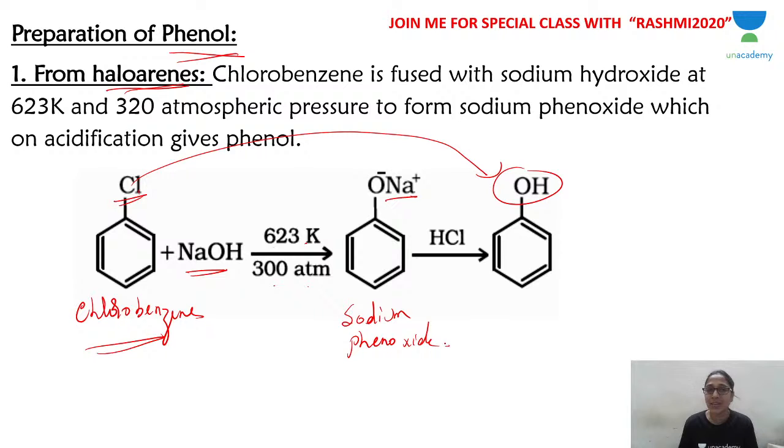Once the sodium phenoxide is obtained, just acidification is enough. Add aqueous hydrochloric acid, where sodium phenoxide, ONa, will be converted into OH. You will get phenol as the product. So first fusing chlorobenzene with sodium hydroxide at 623 Kelvin and 300 atmospheric pressure, we get sodium phenoxide, which on acidification will give you phenol. This is the first method of preparation of phenol. Is it clear?